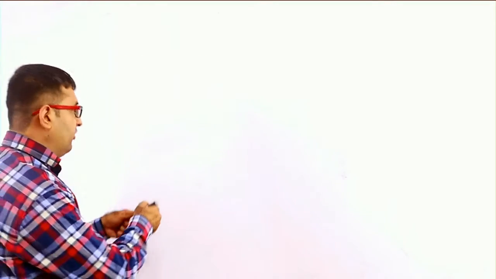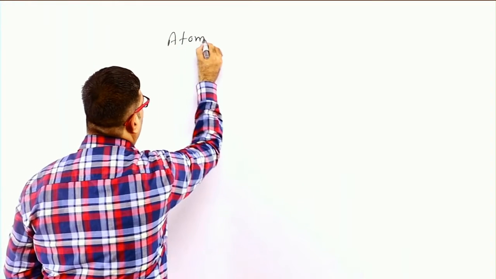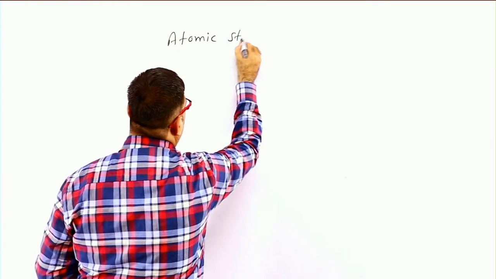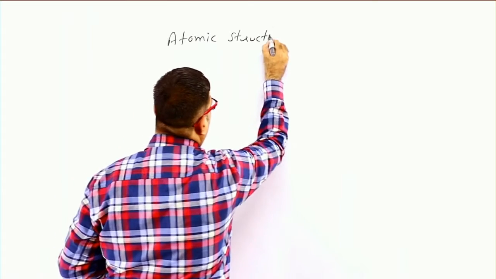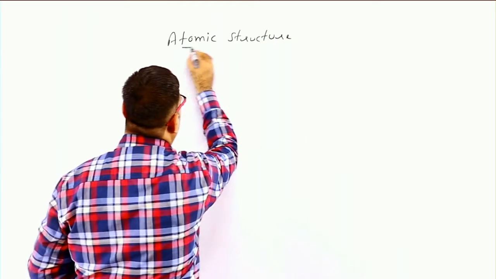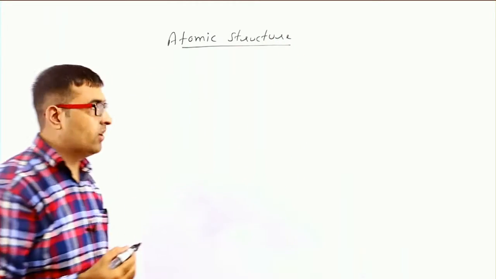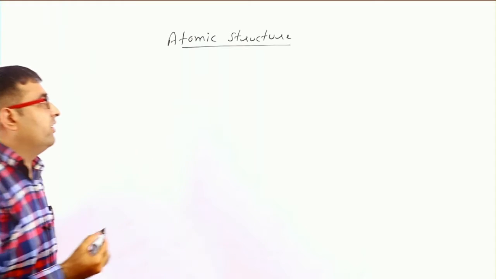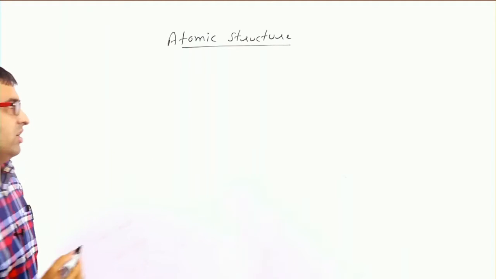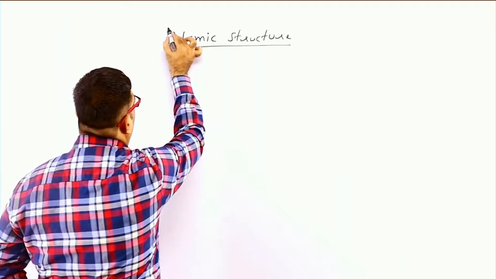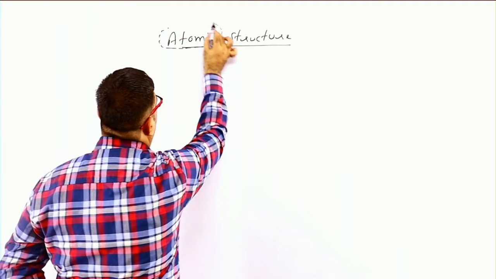In chemistry we will take a chapter that is atomic structure, which is known as structure of atom. Atomic structure. Here are two words, that is atomic and structure. First we will discuss about atomic, that is atom.